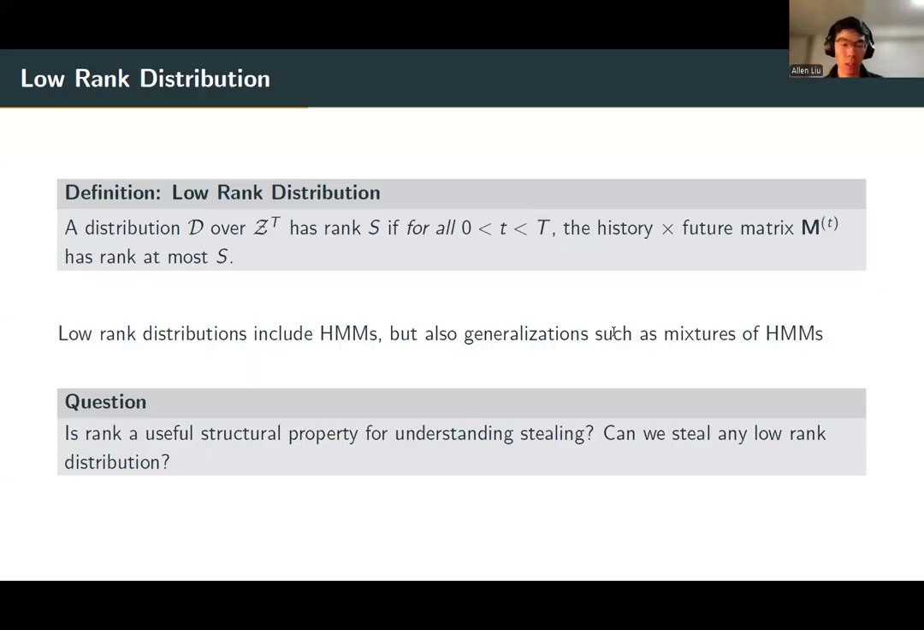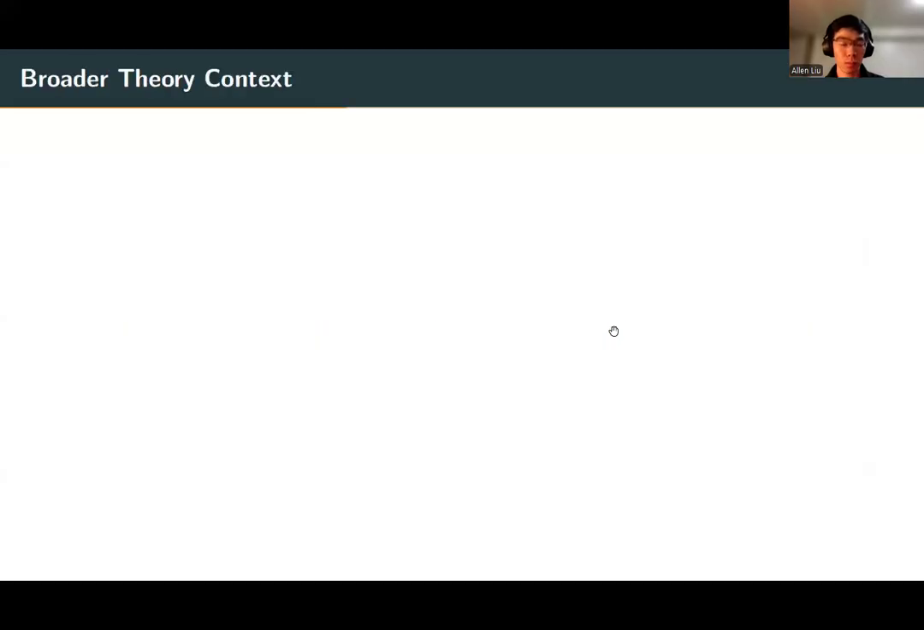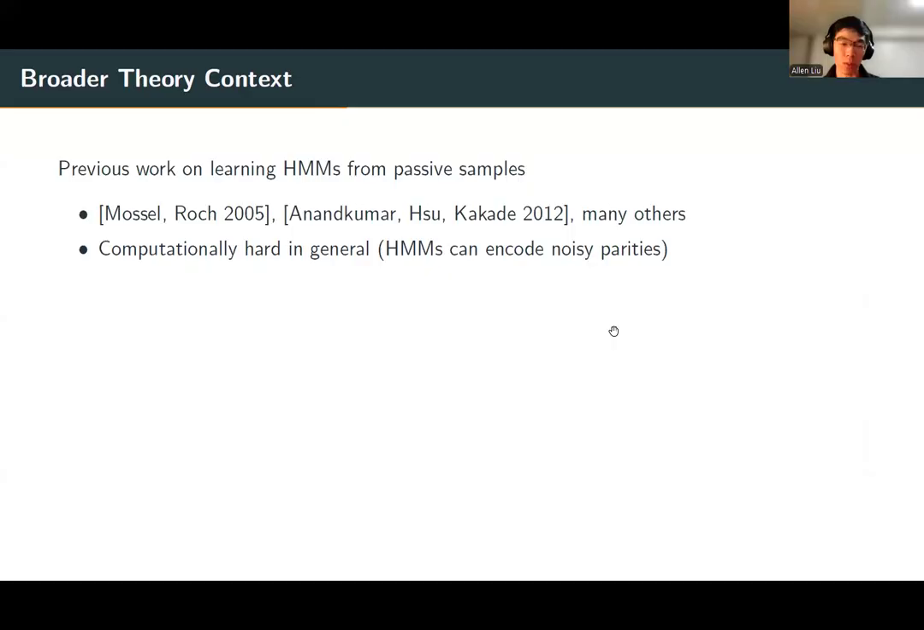Now we can ask more concretely, can rank be a useful structural property for understanding model stealing? In particular, can we hope to steal any low rank distribution? This question ties into some more well-studied classical lines of work in algorithms and learning theory. There's been a lot of previous work on learning HMMs from passive samples. However, the bottom line is that learning from passive samples is computationally hard in general because HMMs can encode hard problems like noisy parities.